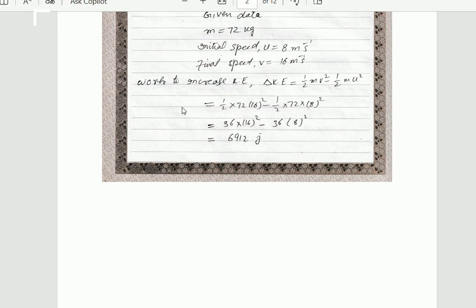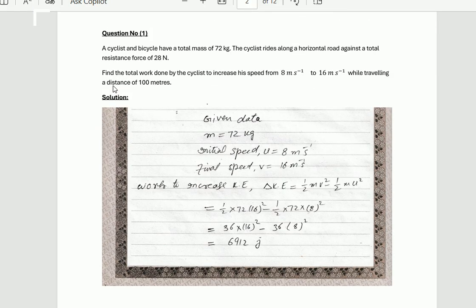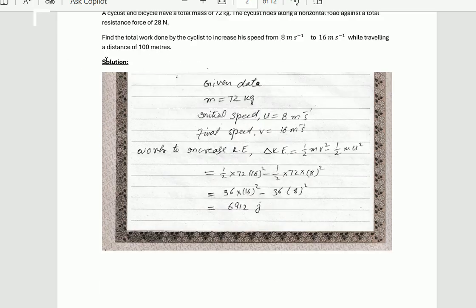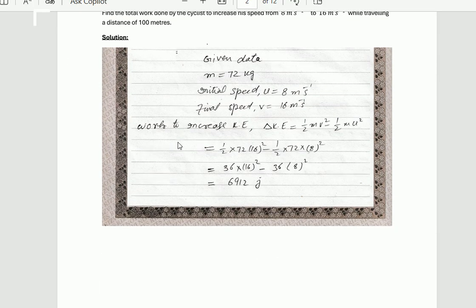After simplification, we get 6912 joule. So the change in kinetic energy is equal to 6912 joule. Now for the next part, total work done. The change in kinetic energy is equal to 6912 joule.